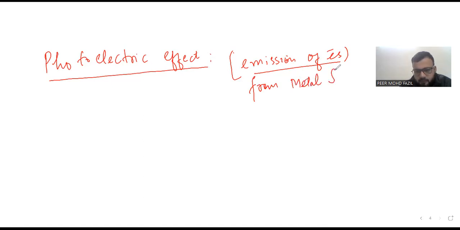So dear students, you will say, sir, assuming this as the metal, will there be emission of electrons of its own from it?